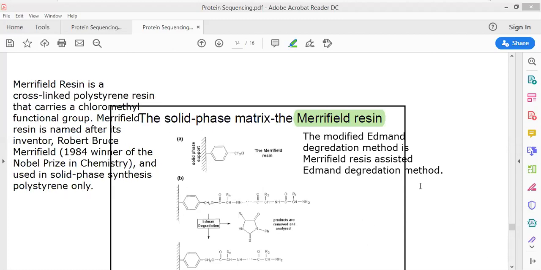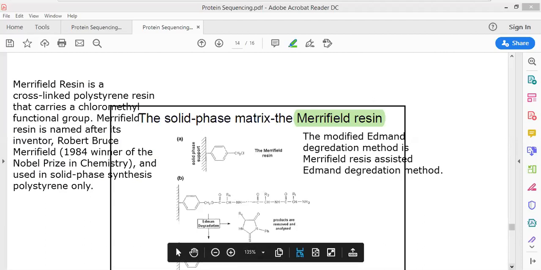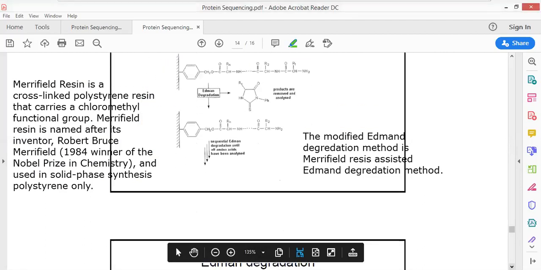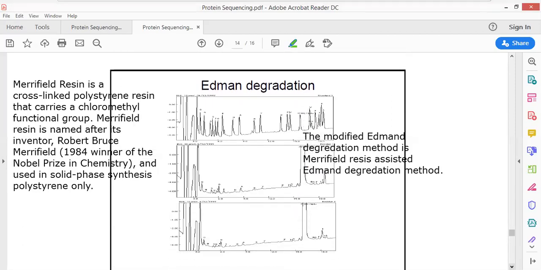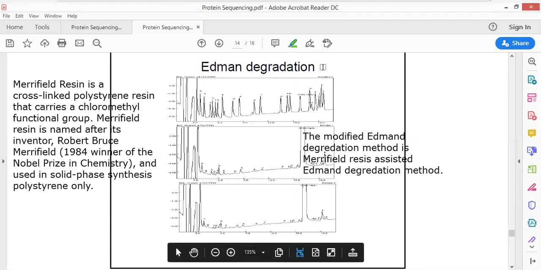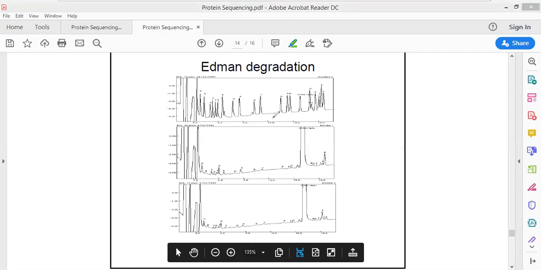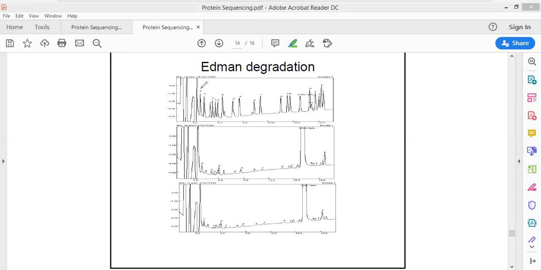Okay, now let us move forward. As we move forward, we are going to get Edman degradation graphs. Now I'm going to remove these annotations. There would be graphs obtained.